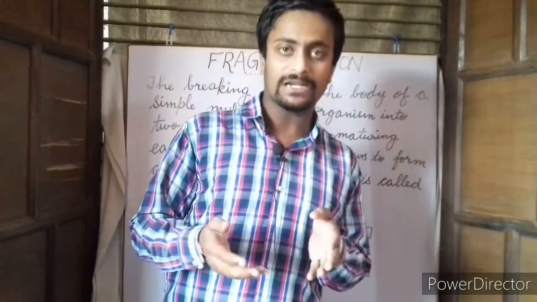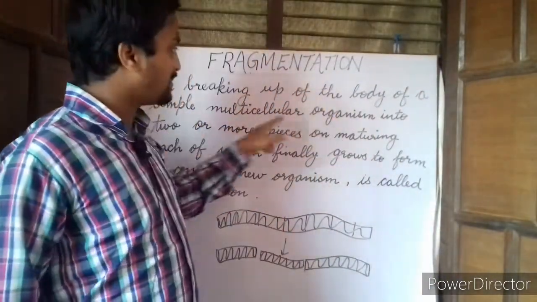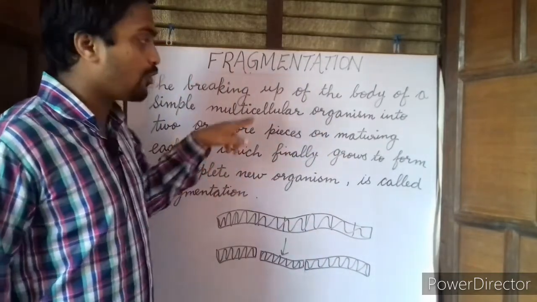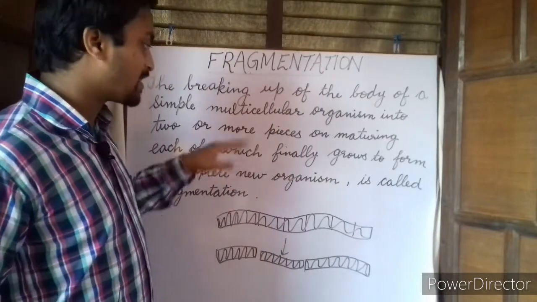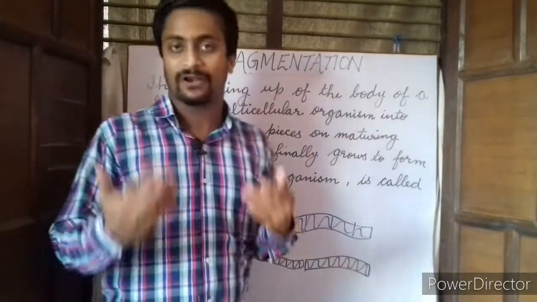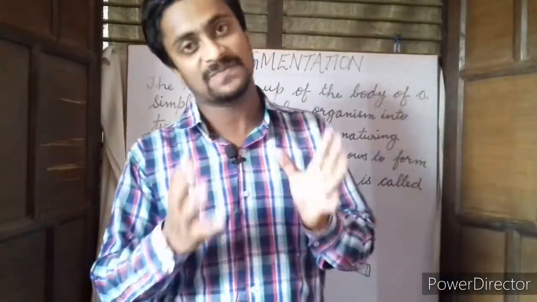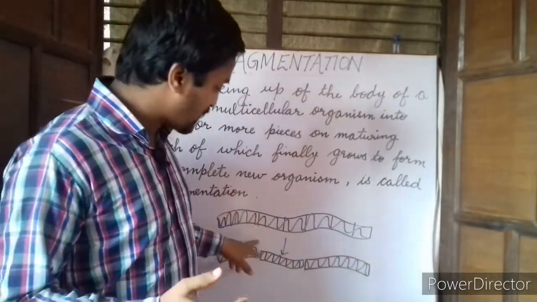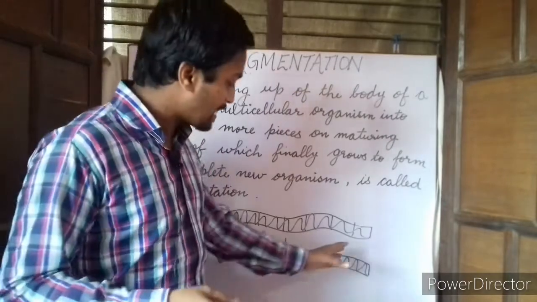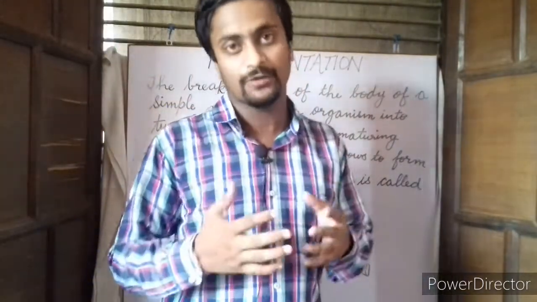So fragmentation can be defined as the breaking up of the body of a simple multicellular organism into two or more pieces on maturing, each of which finally grows to form a complete new organism. This process of fragmentation usually takes place in Spirogyra. When Spirogyra develops fully into a mature adult, it breaks up into two or more pieces, and these pieces finally grow to form new individuals.